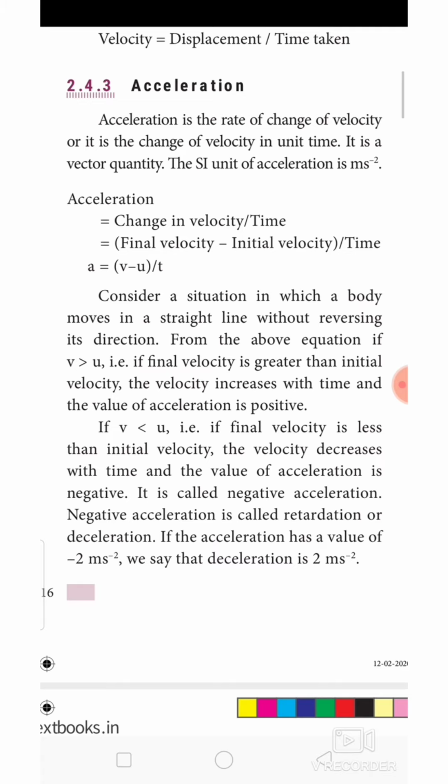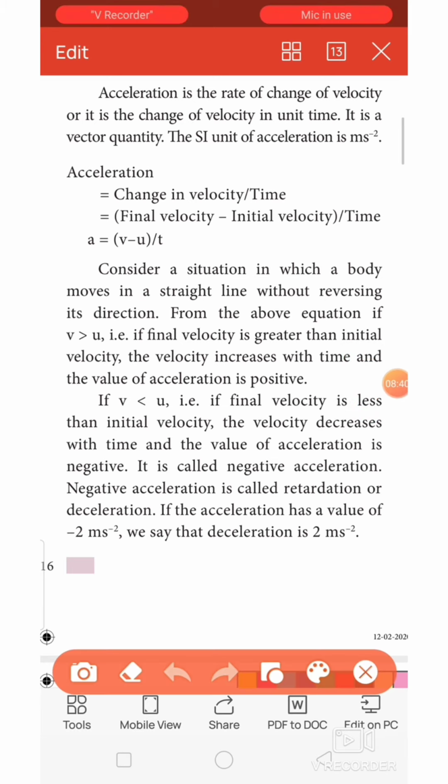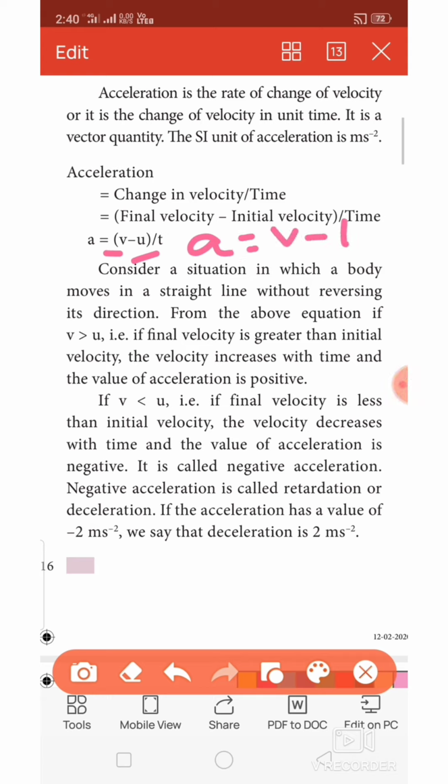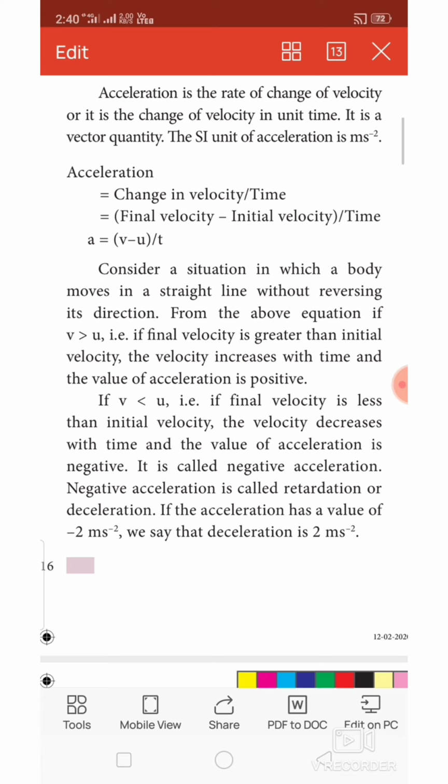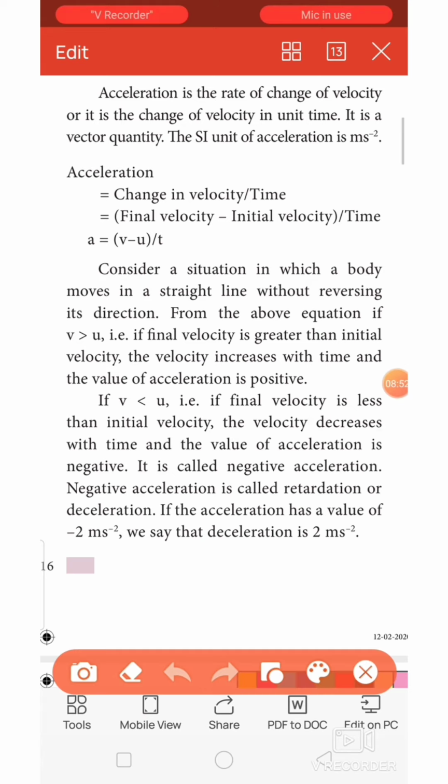The final velocity is indicated using the letter V and the initial velocity is indicated using the letter U. Time means t. So a is equal to (v minus u) by t is the formula to find the acceleration. So I asked you why meter second power minus 2. That's because what is the definition here?